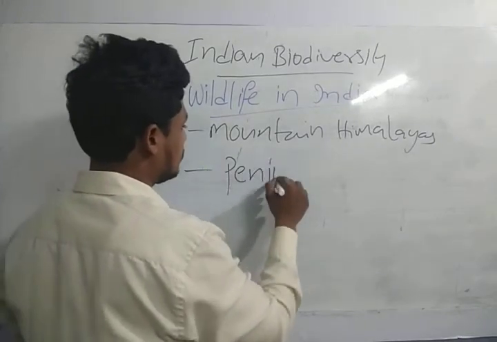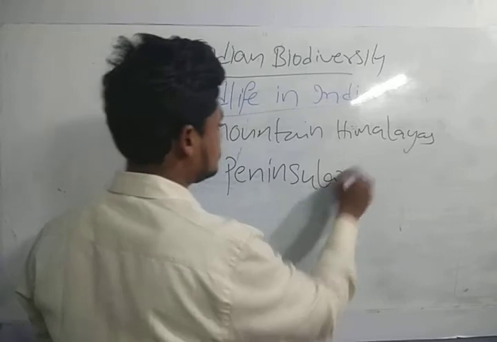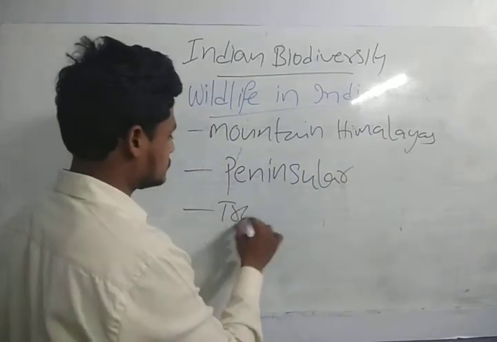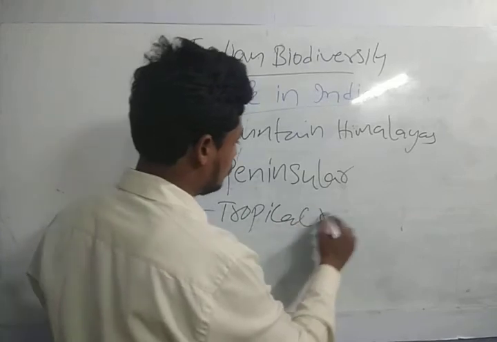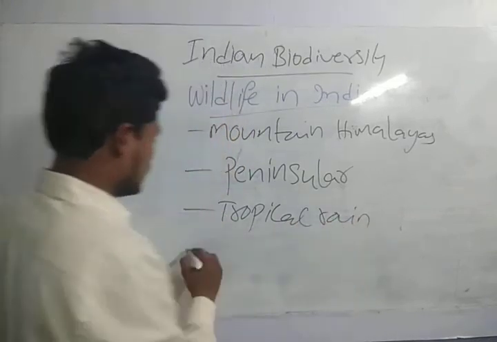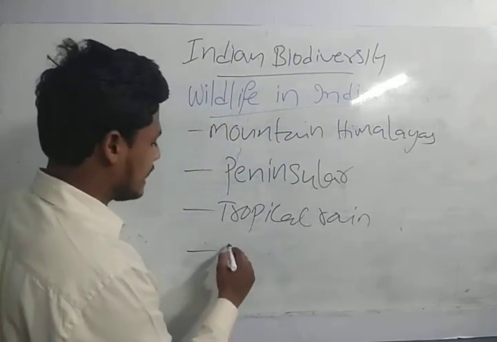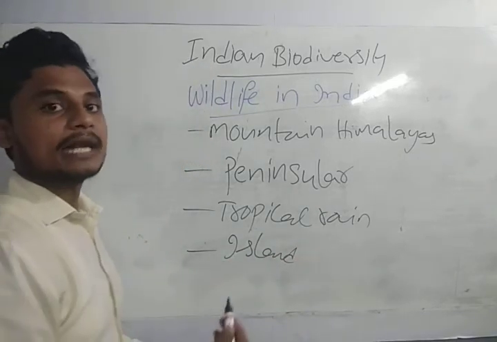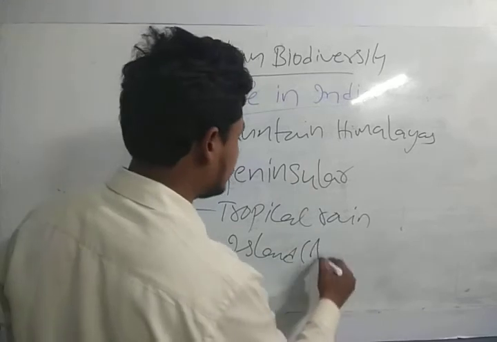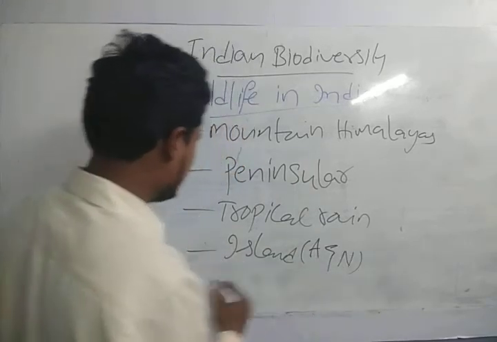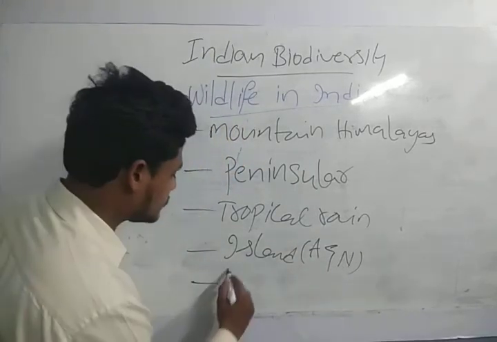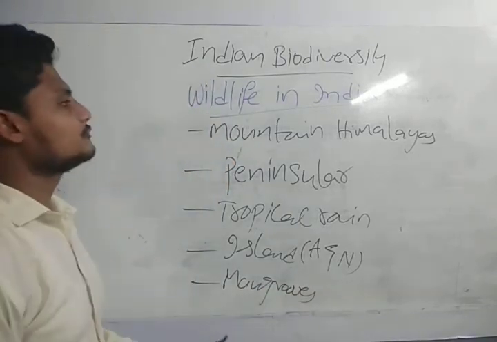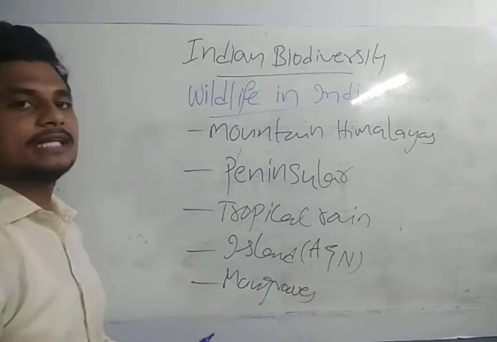The third is the tropical rainforest. The fourth is the islands, the Andaman and Nicobar Islands. And the last is mangroves.